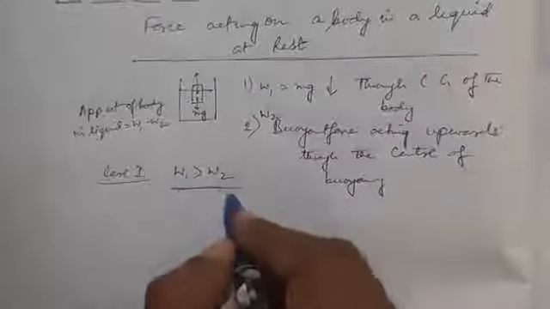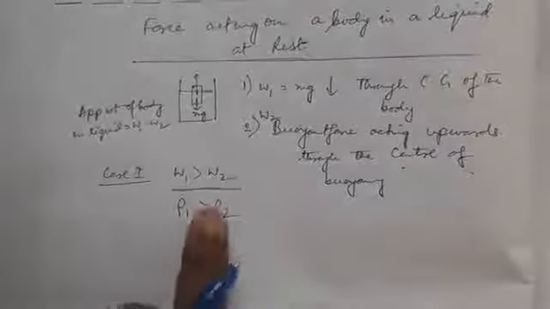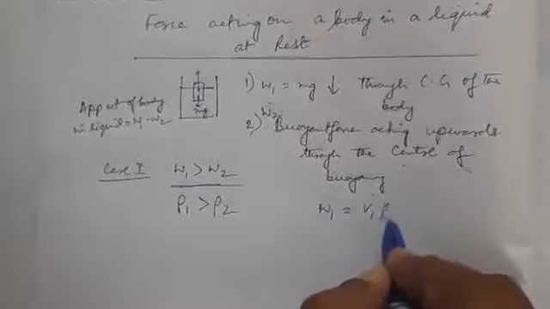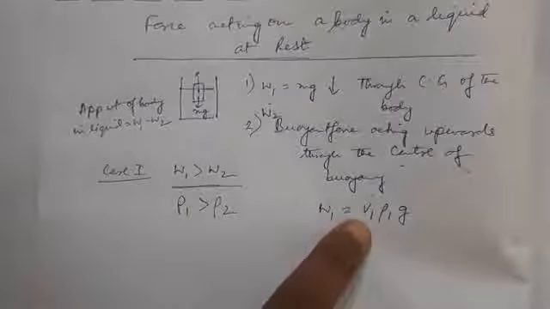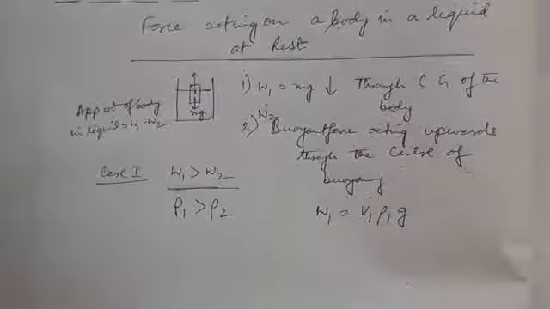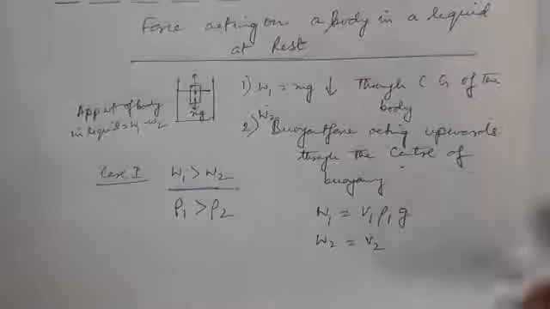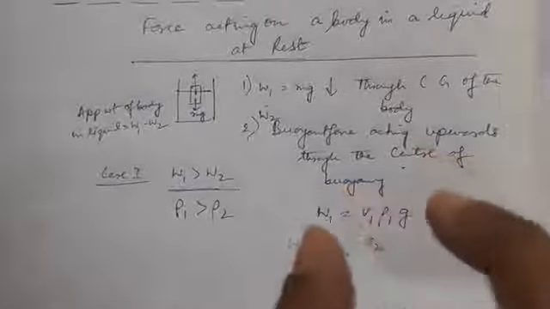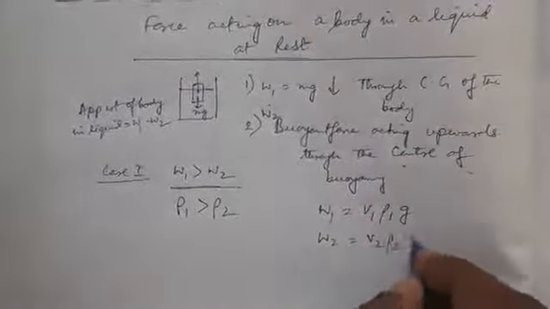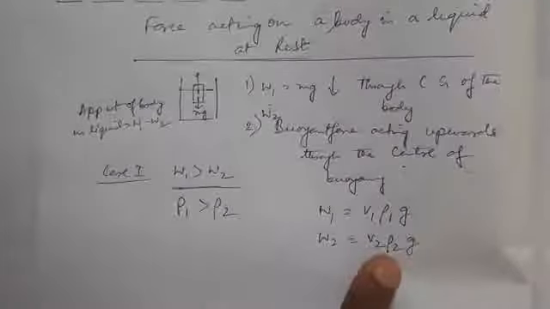So from this we can also infer that the density of the solid is more than that of the liquid, because W1 we can write V1 rho 1 G. V1 is the volume of the solid, complete solid. Rho 1 is the density of the solid, and G is the acceleration due to gravity. And W2 is equal to V2, the volume of the liquid displaced, into rho 2 into G, the density of the liquid.